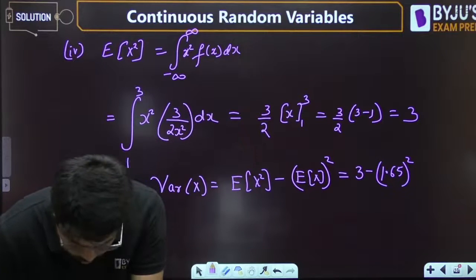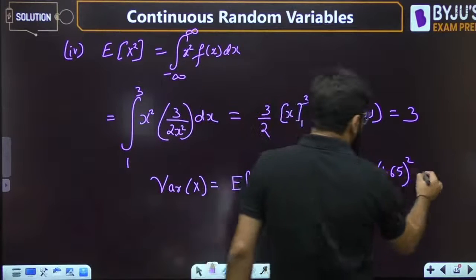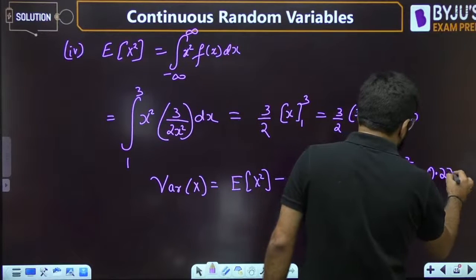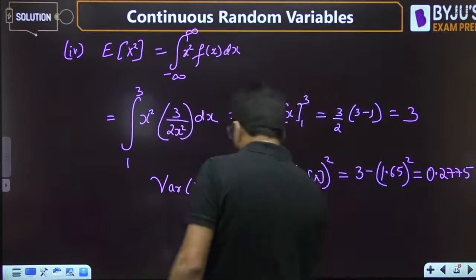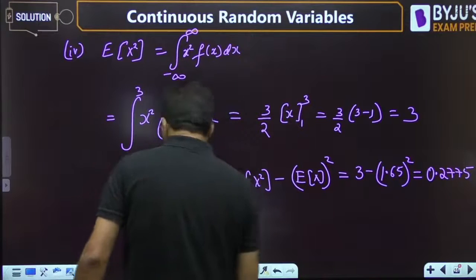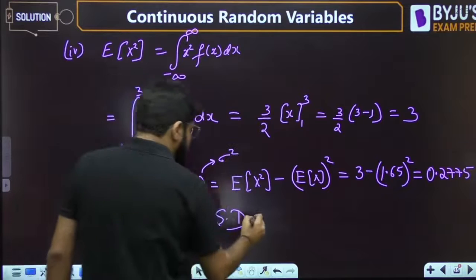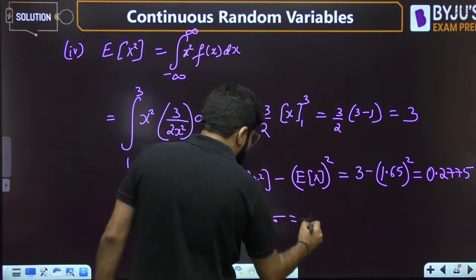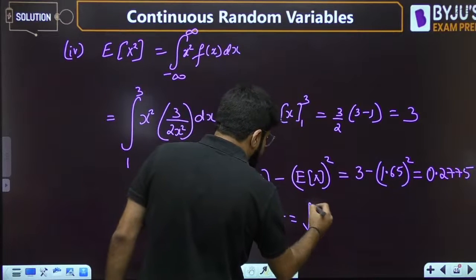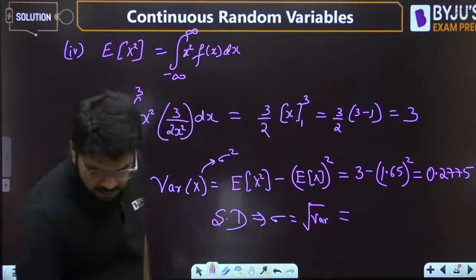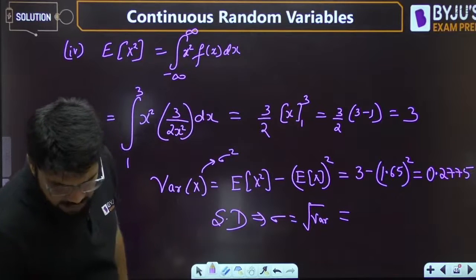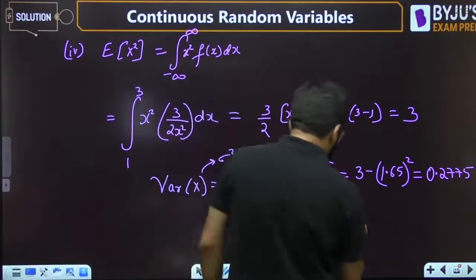Perfect. So 0.2775. If the variance was asked, it is 0.2775, but they are asking for the standard deviation. We know that variance is also represented by sigma square. So the standard deviation, that is sigma, is the square root of the variance, and that would be approximately 0.53.